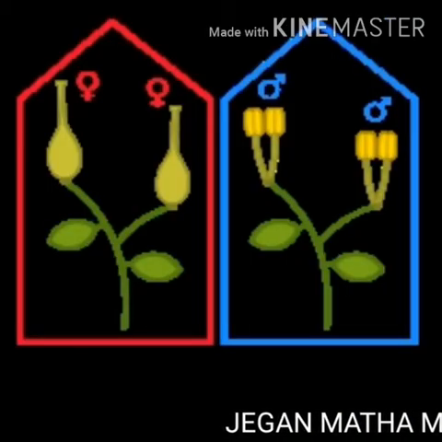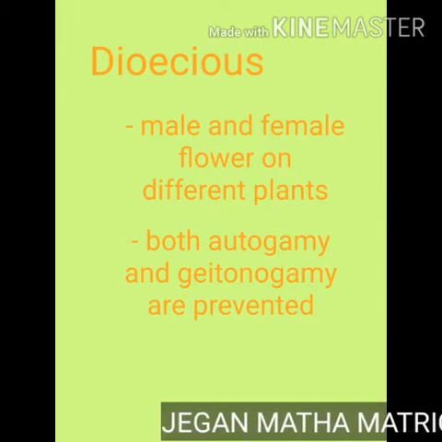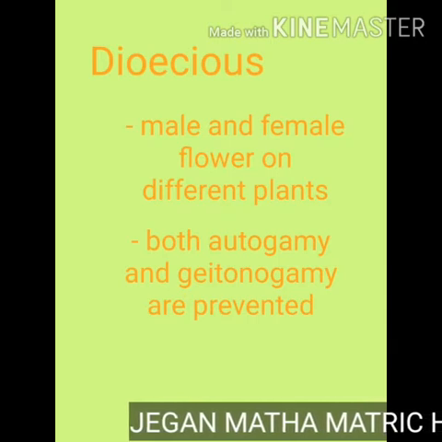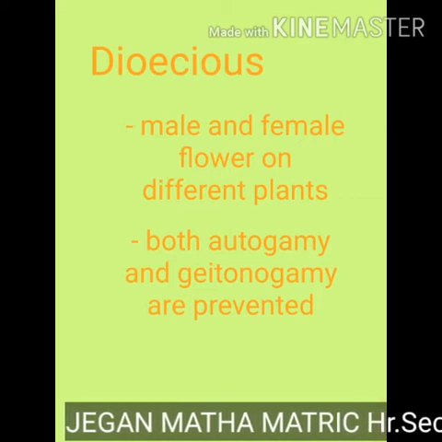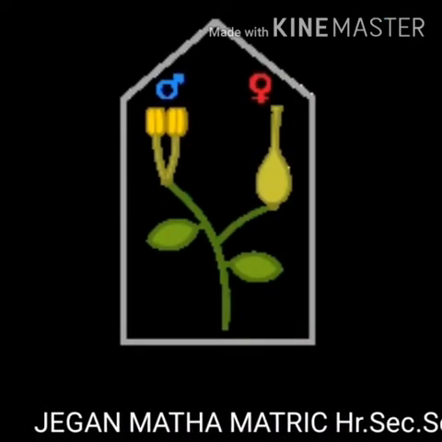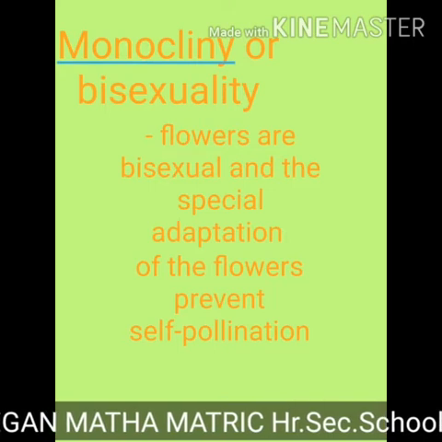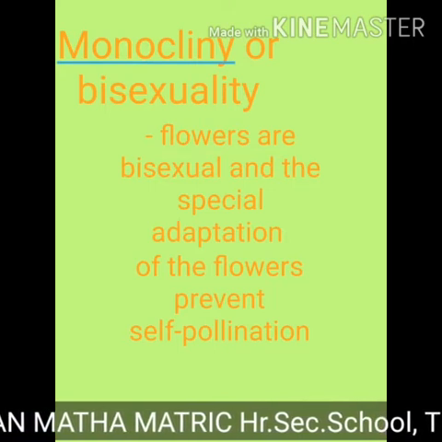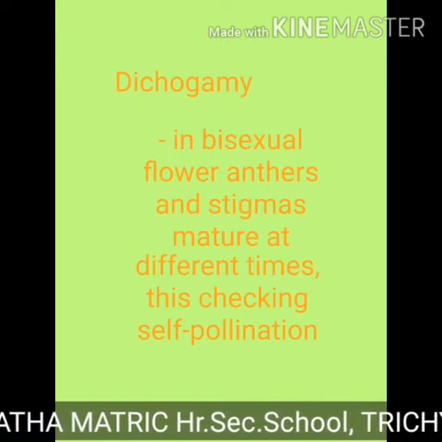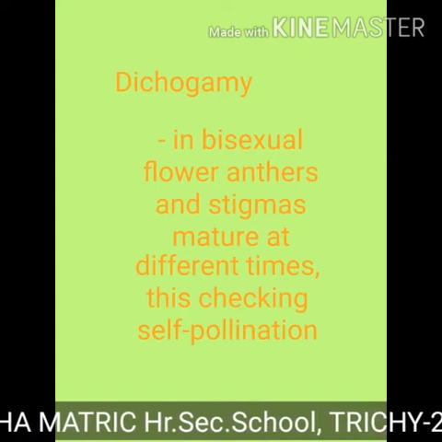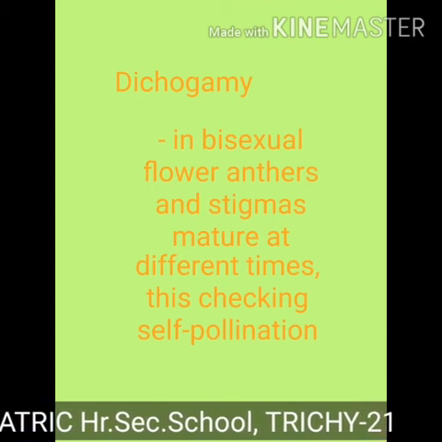Dioecious, male and female flowers seen on different plants. Example: papaya, date palm. Here both autogamy and geitonogamy are prevented. Monocliny or bisexuality. Flowers are bisexual and the special adaptation of the flowers prevents self-pollination. Dichogamy. In bisexual flowers, anthers and stigma mature at different times, thus checking self-pollination.